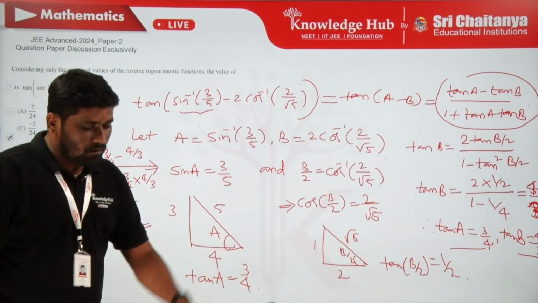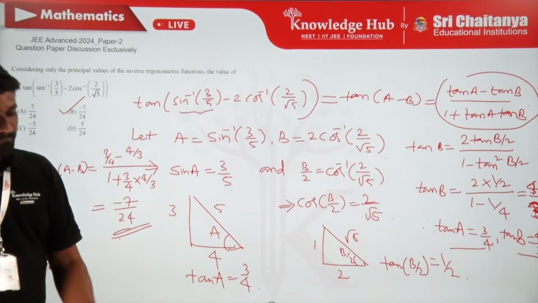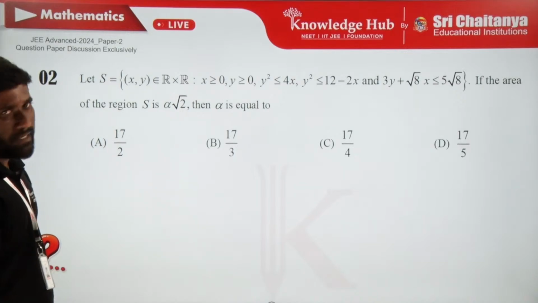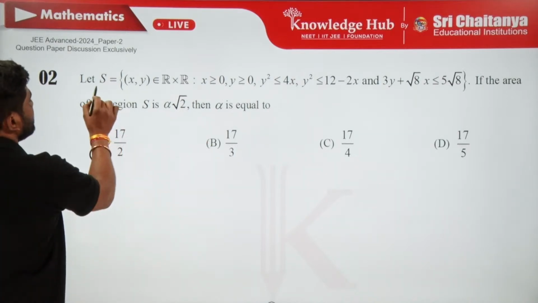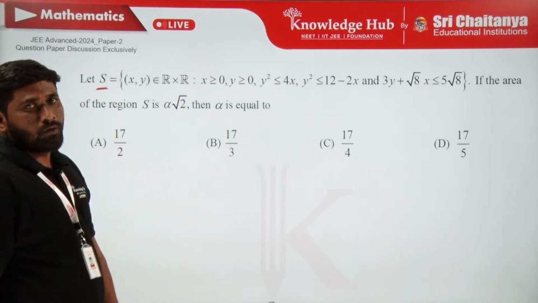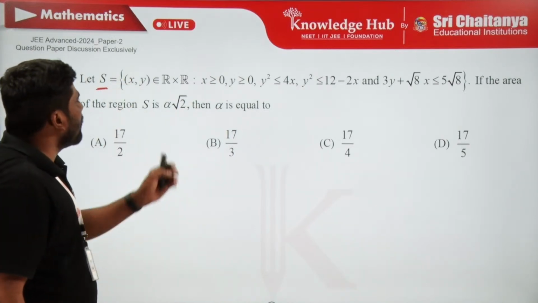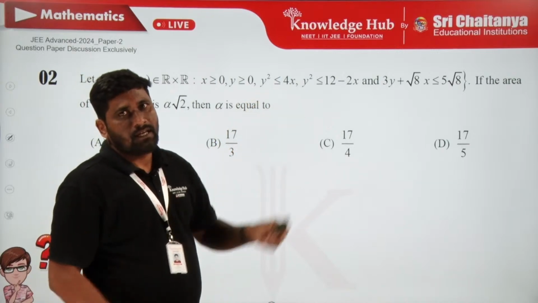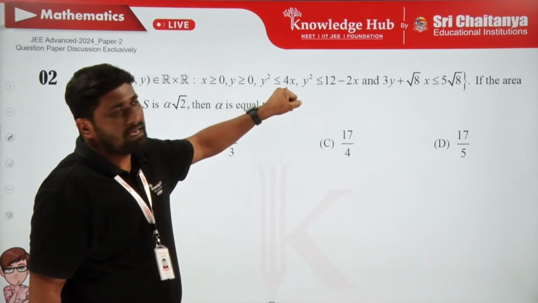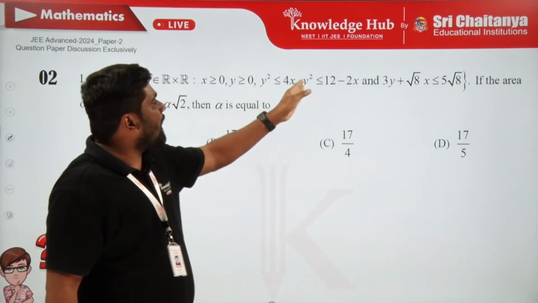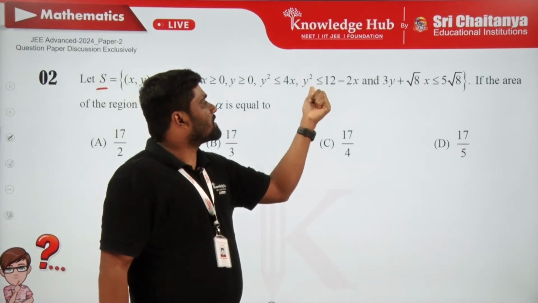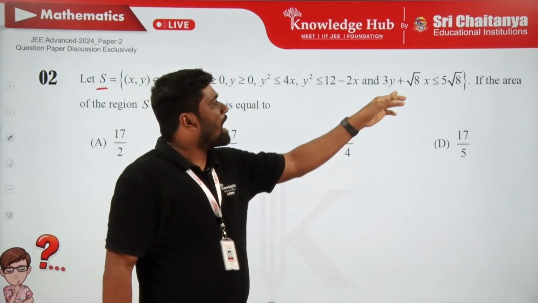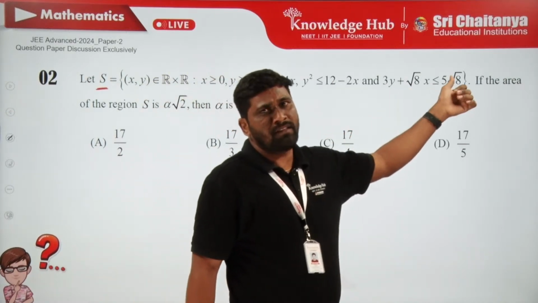So now let me go to the next problem. Yes, it is given that S is the region which is bounded by the positive x-axis and positive y-axis, and inside the region of the parabola y square is equal to 4x, and to the left side of the region y square is equal to 12 minus 2x, which is also a parabola, and we know that this is a straight line having this equation.